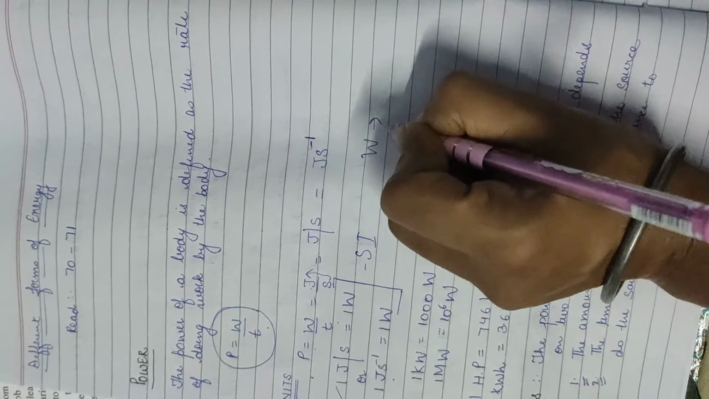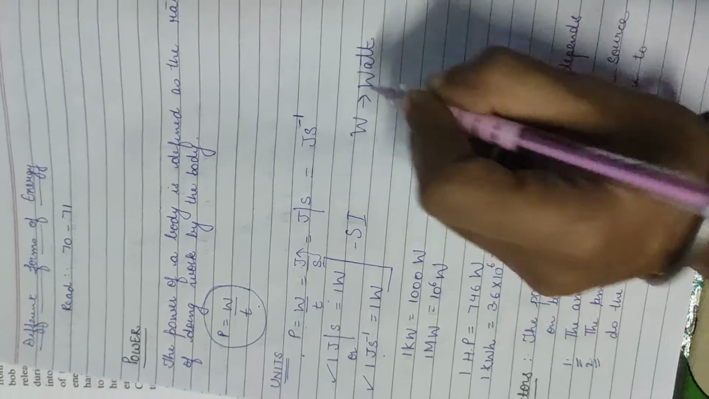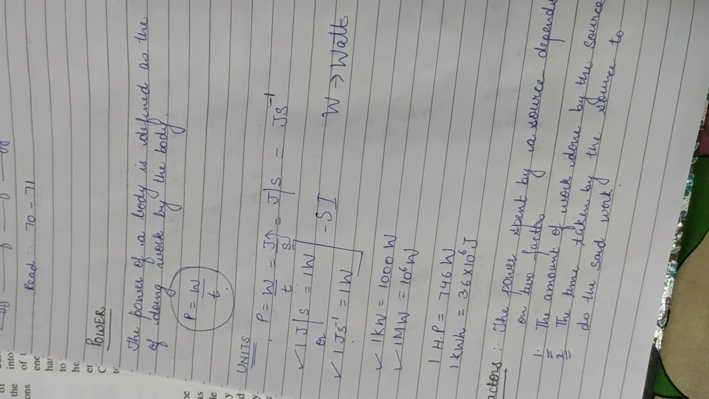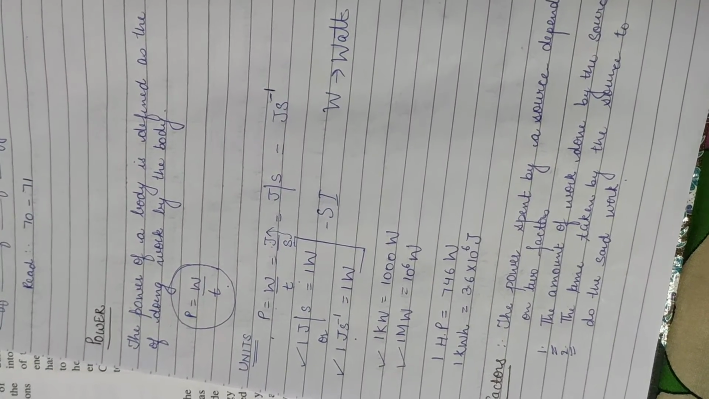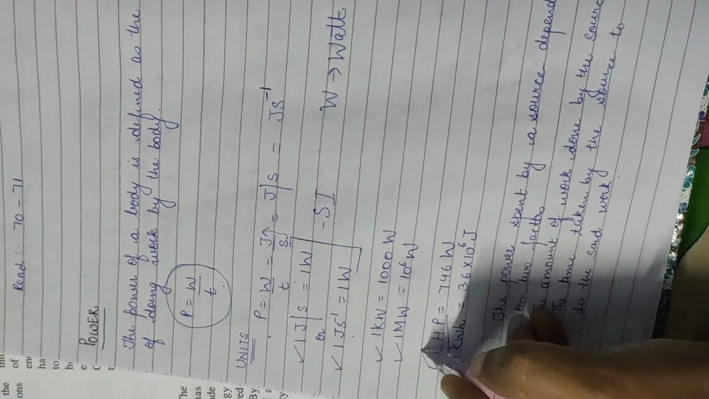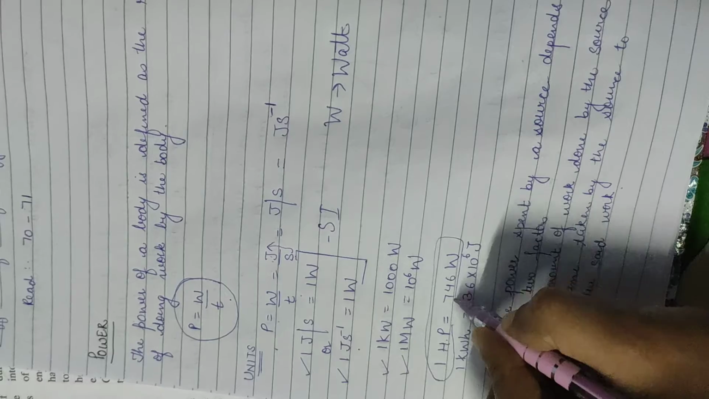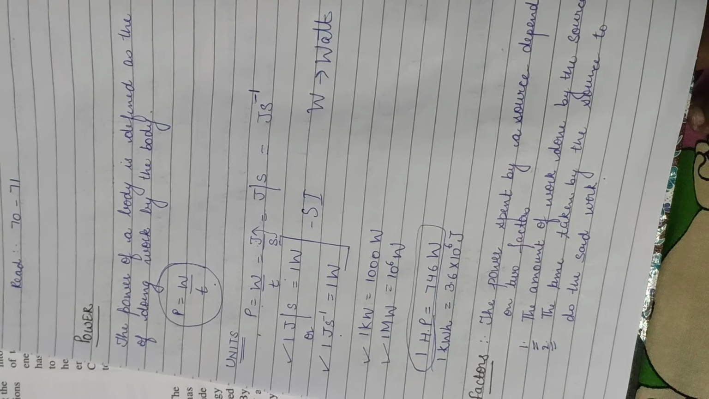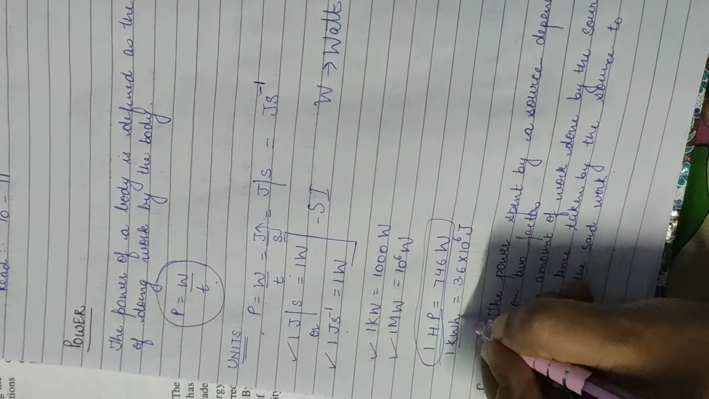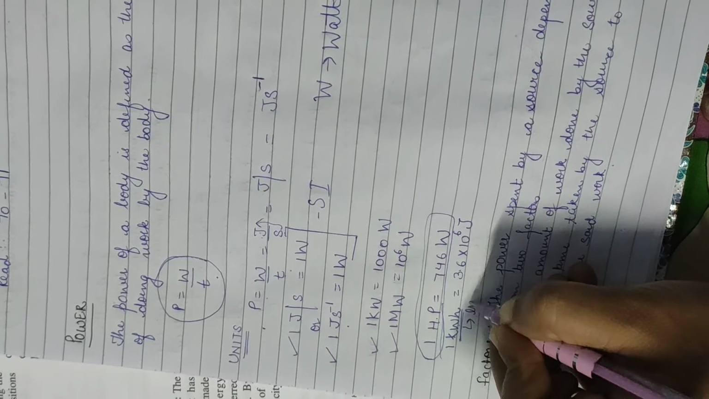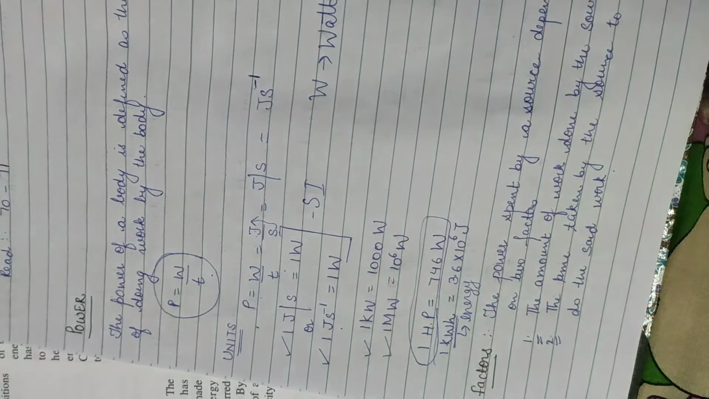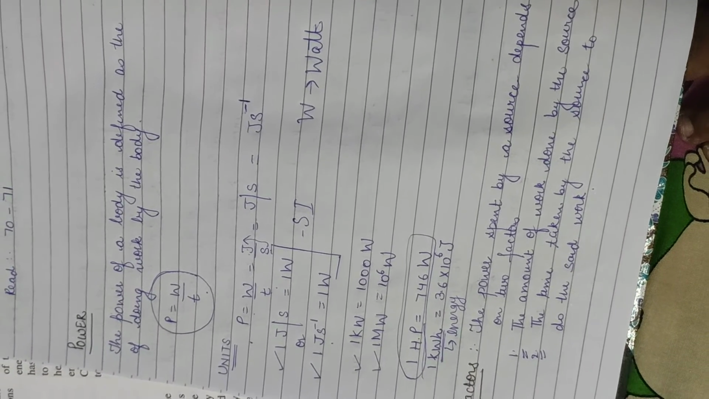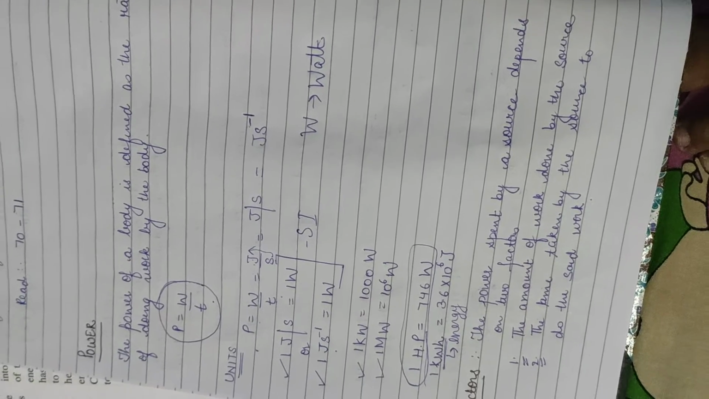This W represents watt. These are some conversions: 1 kilowatt is equal to 1000 watt, 1 megawatt is equal to 10 raised to power 6 watt. This is another unit of power, a very important conversion. You have to remember that 1 horsepower is equal to 746 watt. And 1 kilowatt hour, this is the unit of energy. The bills that come to your houses tell you how much energy you consume, and that is in kilowatt hour. 1 kilowatt hour is equal to 3.6 into 10 raised to power 6 joule.